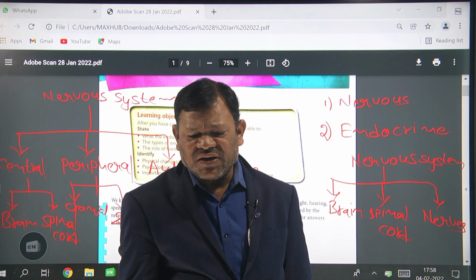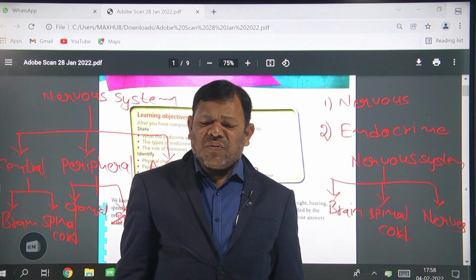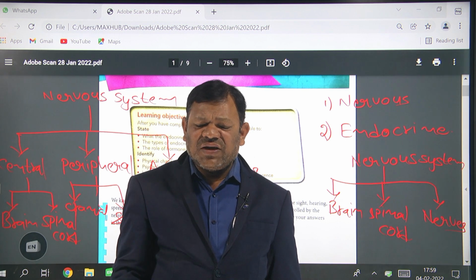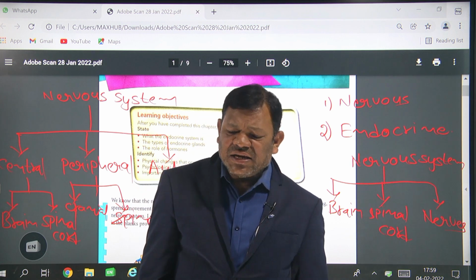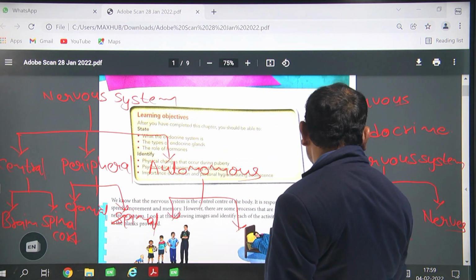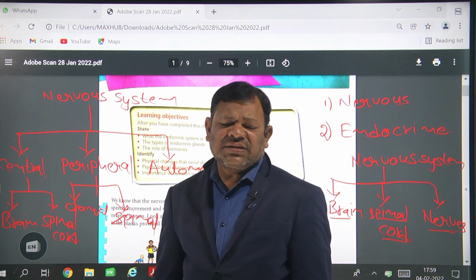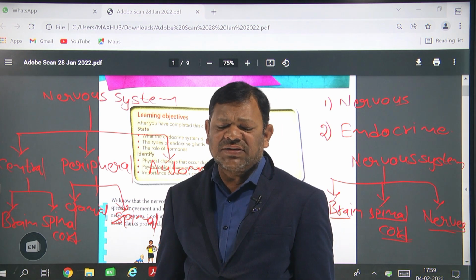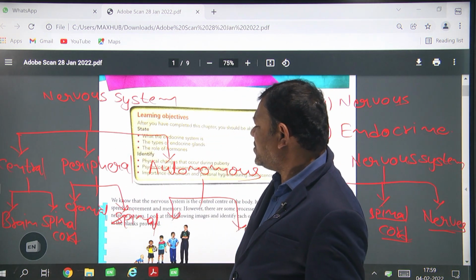Do you understand, Avinash? Yes, sir. So in human beings, control and coordination occurs in two ways: the nervous system and the endocrine system. The main parts of the nervous system are the brain, spinal cord and nerves. The structural and functional unit of the nervous system is known as the neuron. Three types of nervous systems are present.